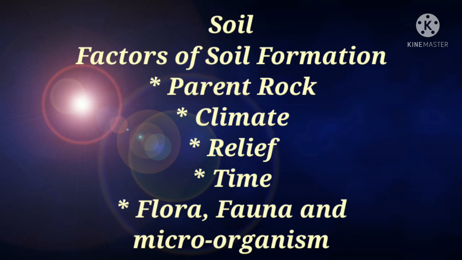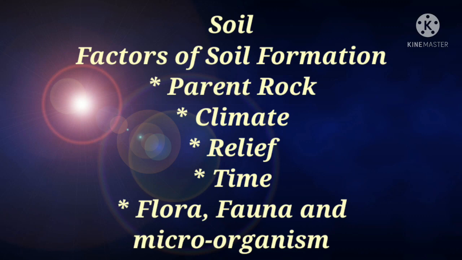Students, what are the factors of soil formation? Yes, parent rock, climate, relief, time and flora, fauna and microorganisms. Students, can you tell what is parent rock? Yes, the rock from which soil is derived is called parent rock.